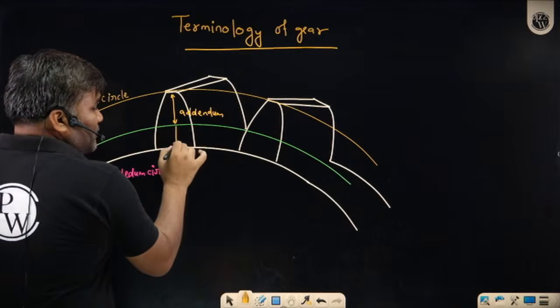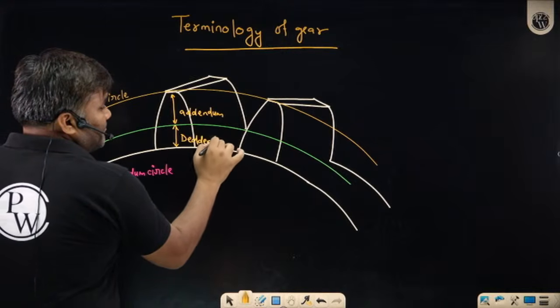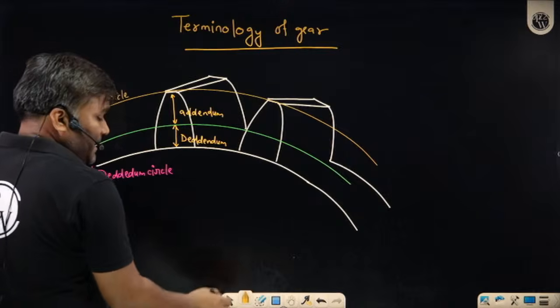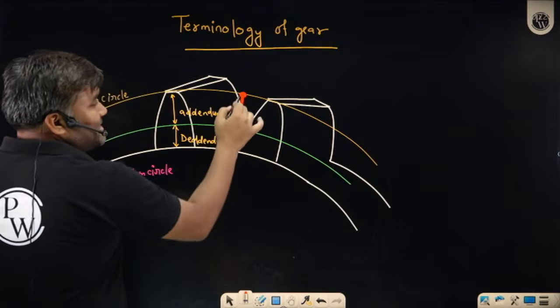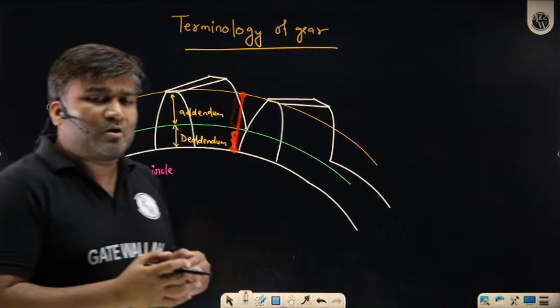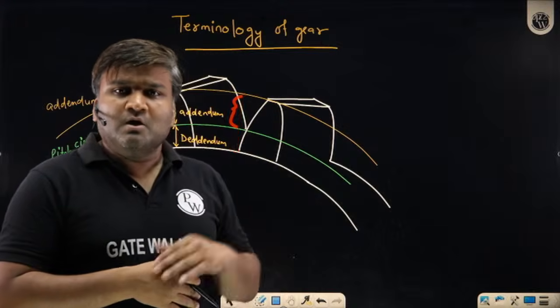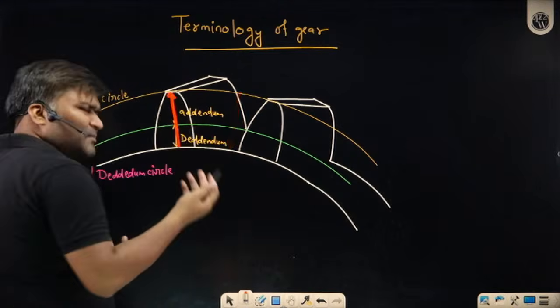And this distance below is called dedendum. If I add this addendum value and dedendum value, that total is called the total depth of the tooth. You can call it total depth or total height, nothing but the same.